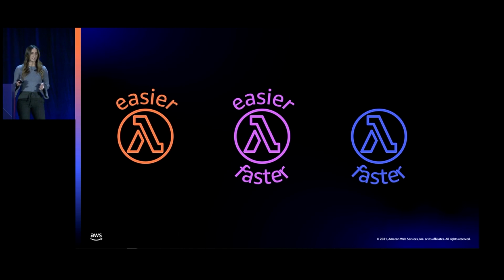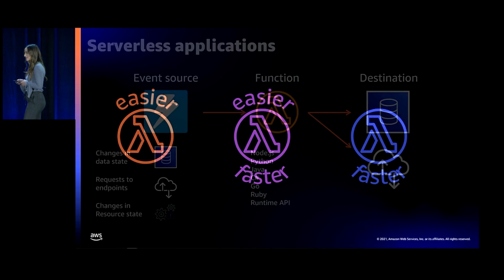All right, so throughout this talk, I'm going to be coming back to 2 themes. Serverless development is getting easier and faster. So as I'm going through the new features today, look out for these 3 icons. The icon on the left indicates that this feature makes serverless development easier. On the right, this feature makes serverless development faster. And in the middle, this feature makes serverless development easier and faster.